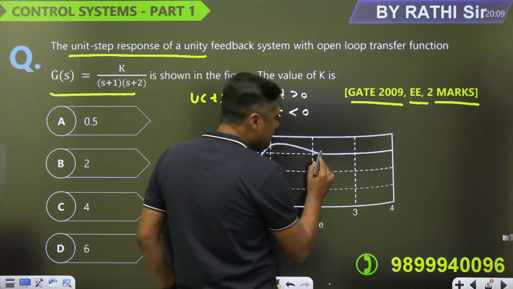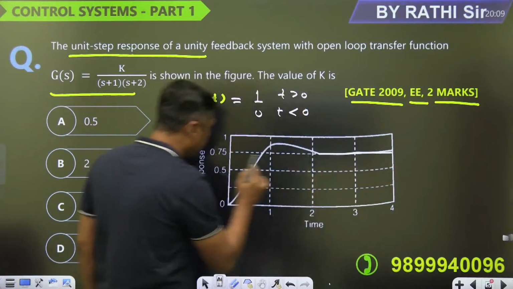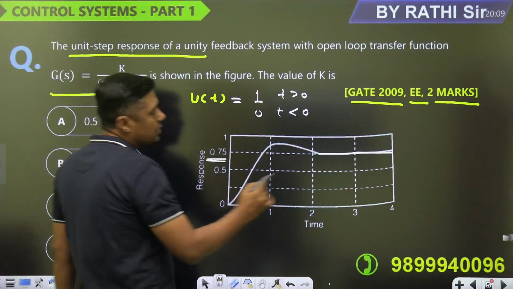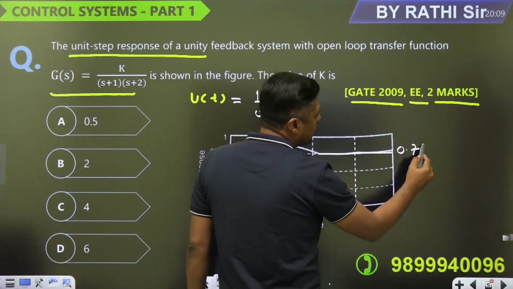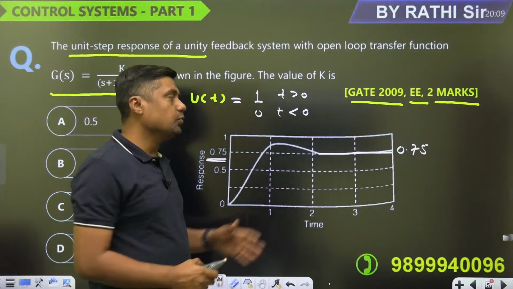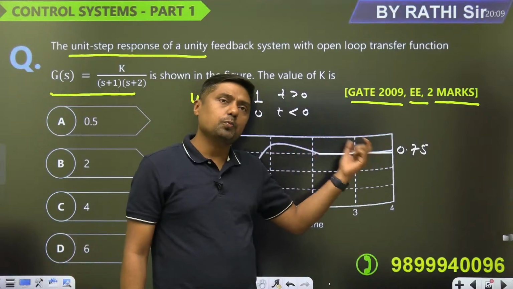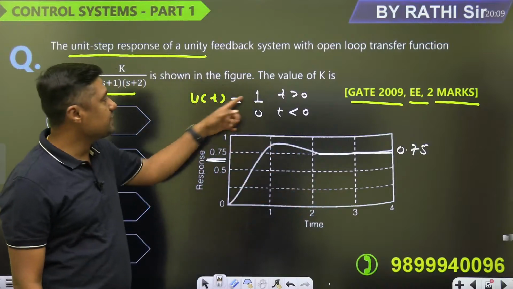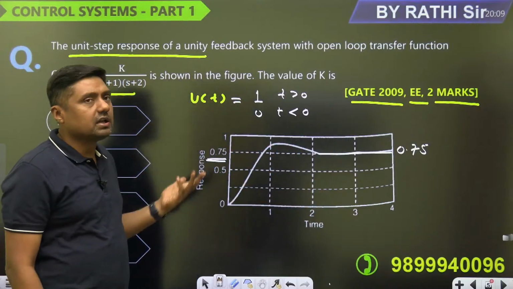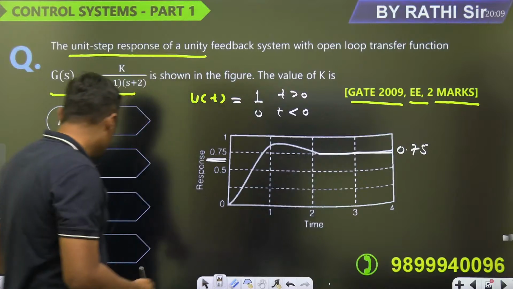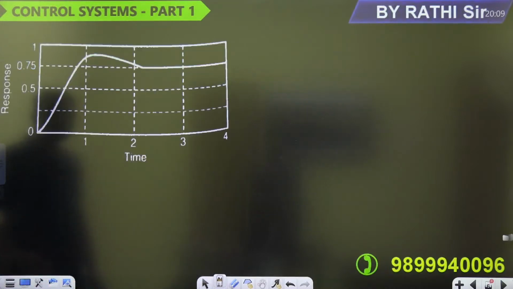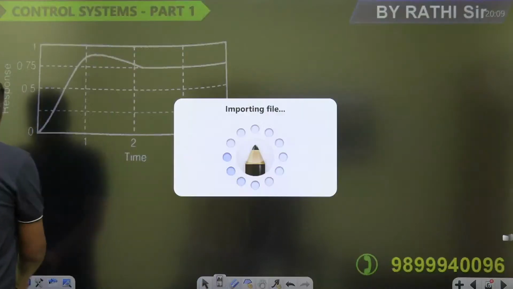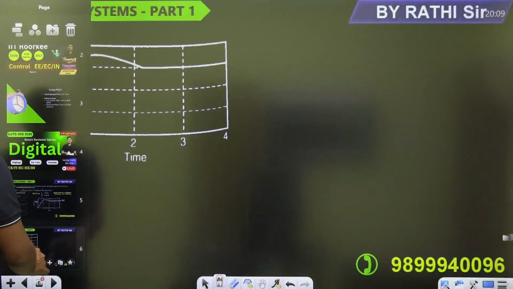You can find the steady state value from the given graph. It is 0.75. This is the final output. At steady state we are getting the output 0.75. But what is the input here? 1, step signal 1. So what is the error? Error is given by r(t) minus c(t). We have to find the value of K.